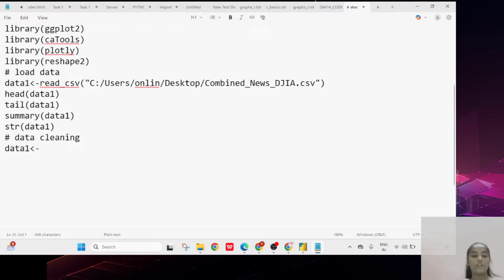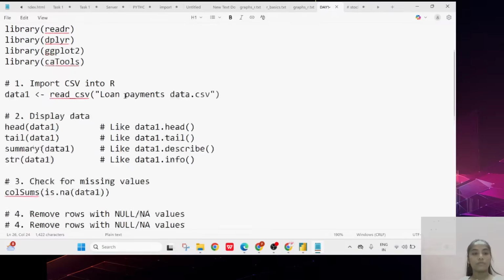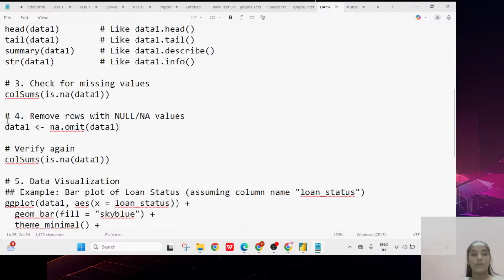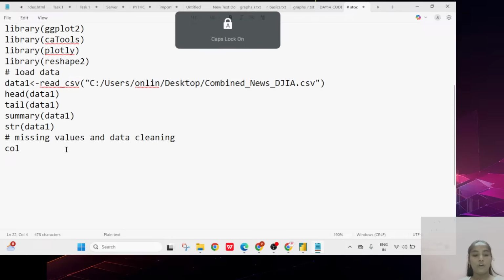Coming to the next one, if you want to check missing values for data cleaning purposes, then you have to follow this particular requirement. Here you can see the particular requirement you want to follow. You can take this keyword directly, otherwise you can use this one also. I am taking data cleaning of the missing values first, then I will show you the next step. I have to check the missing values.